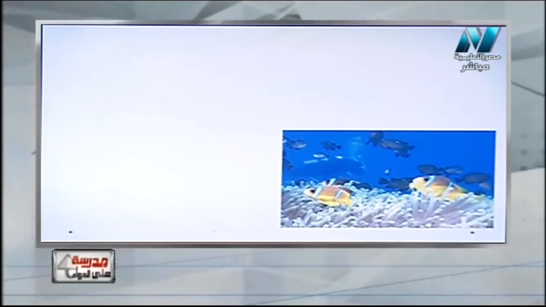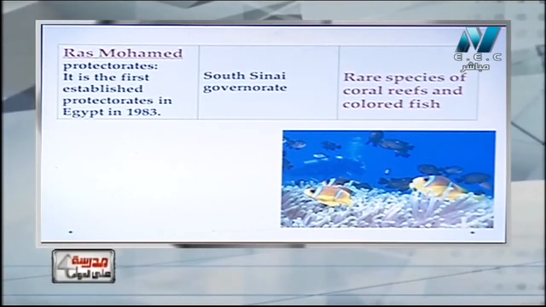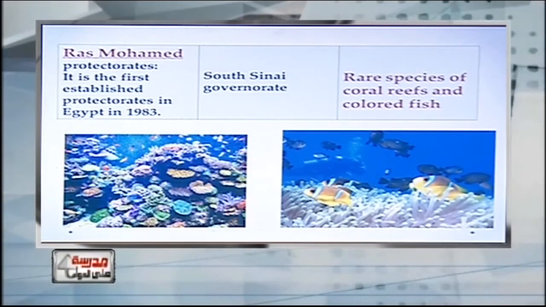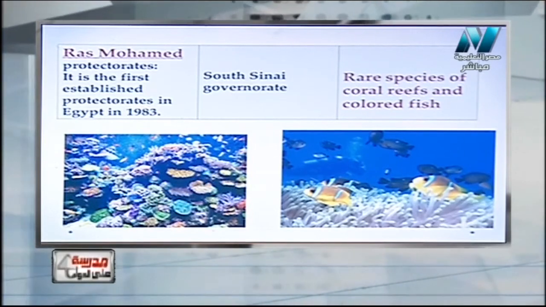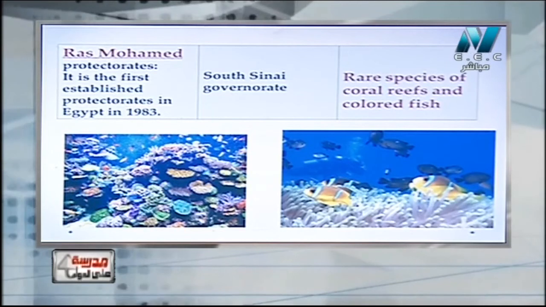The other protectorate we are going to discuss is Ras Muhammad, and it is found in the south of Sinai. It contains rare species, coral reefs, and colored fish.